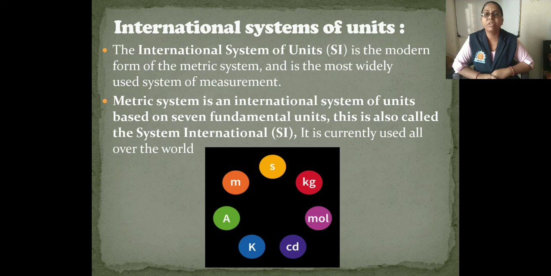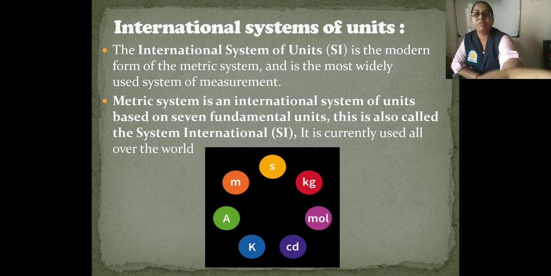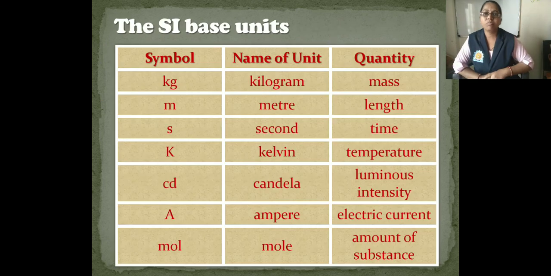So here are given the 7 fundamental units. Let us see which are those 7 fundamental units. Kilogram, kg, is the unit of mass.